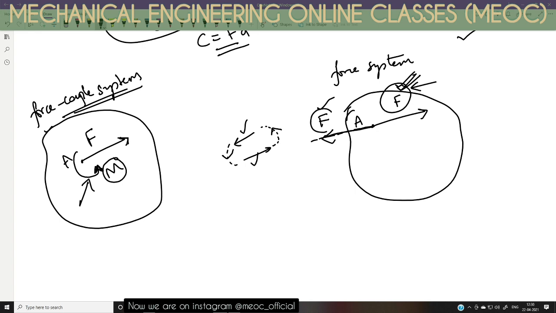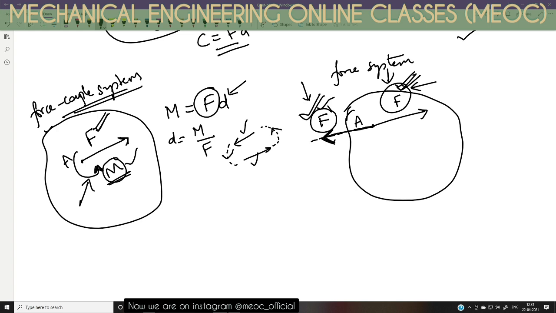But this is only part of the couple. I have to draw another F which is parallel, equal and opposite to this particular F. So how do I know what distance it is? It is given that the couple value is M and I know that I am using force F into D. This is the formula. This force is the same force that I am using, because I have to nullify this force, so I must take the same magnitude of forces. I can find this D. D is equal to the given couple divided by the given force F. So from here I will be measuring a perpendicular distance D.